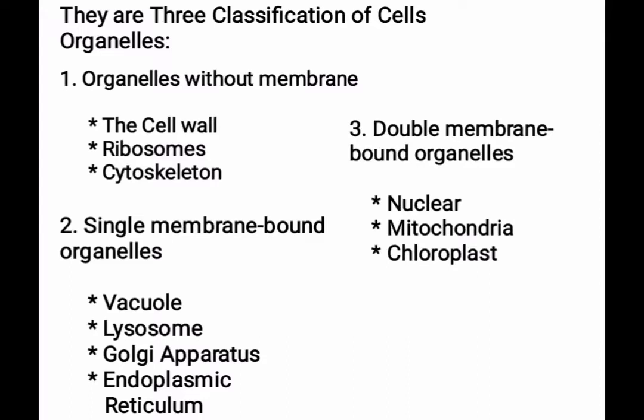And the second is single membrane bound organelles, and we have four: vacuole, lysosome, Golgi apparatus, and endoplasmic reticulum. These organelles are present only in eukaryotic cells. And the last is double membrane bound organelles, and we have three: nucleus, mitochondria, and chloroplast. These organelles are present only in eukaryotic cells, same as the single membrane bound organelles.